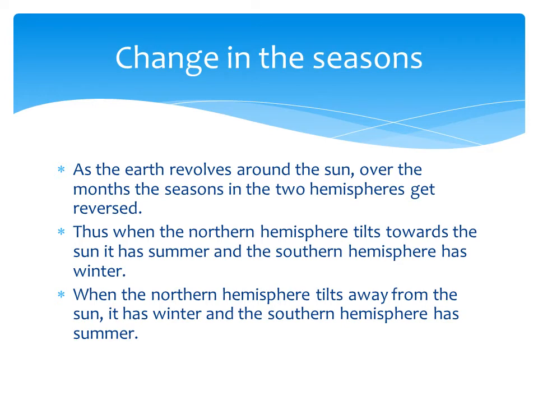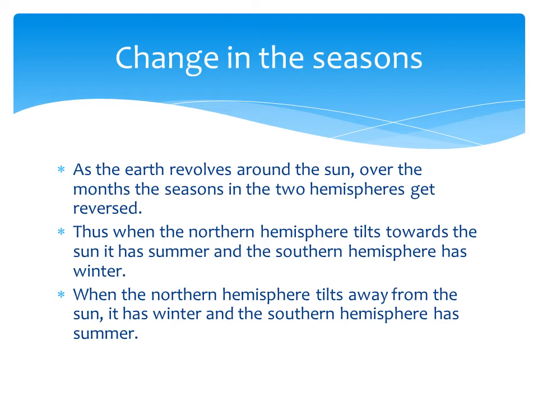Then as the earth revolves around the sun, over the month, the seasons in the two hemispheres get reversed. So while revolving, what will happen? The hemispheres will be reversed. The northern hemisphere, which first had summer, will now have winter. If the southern hemisphere is having summer, the northern will have winter. Like that it will be exchanging.